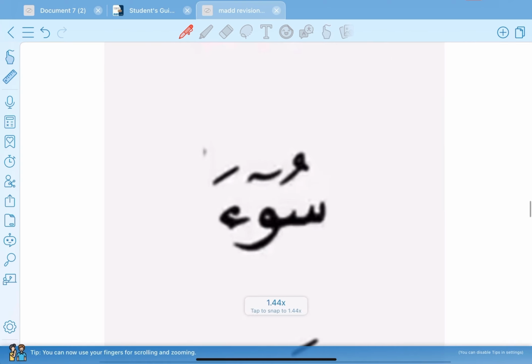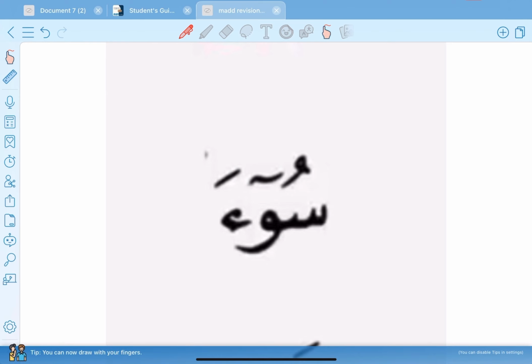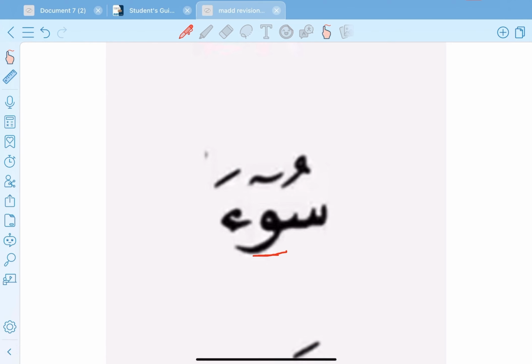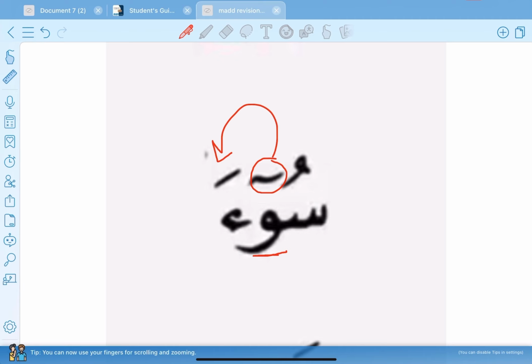The next example. So we have here a mad, a letter. This is the indication, and it's followed by hamza. So this happens in 1 word, so we call it متصل. Very easy. So we prolong it 4 counts.